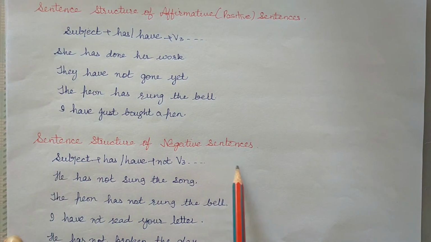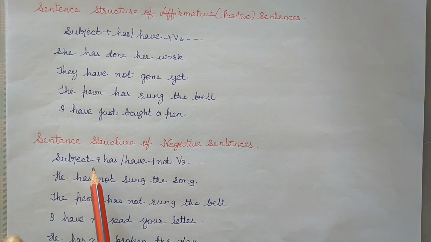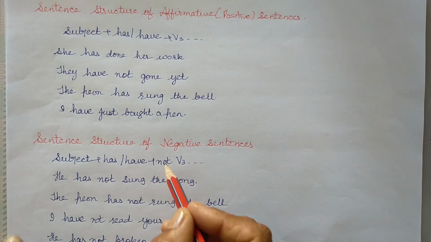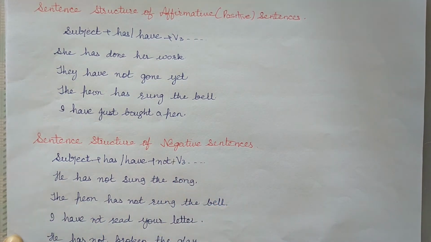Now for negative sentences. Structure of negative sentences is subject plus has, have plus not plus verb's third form. He has not sung the song. The peon has not rung the bell. I have not read your letter.